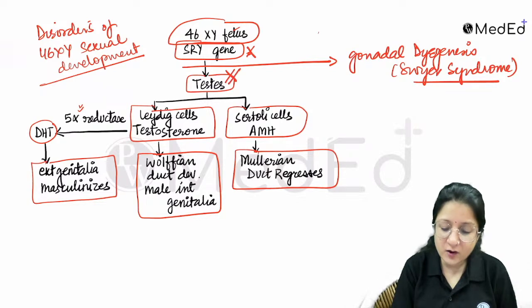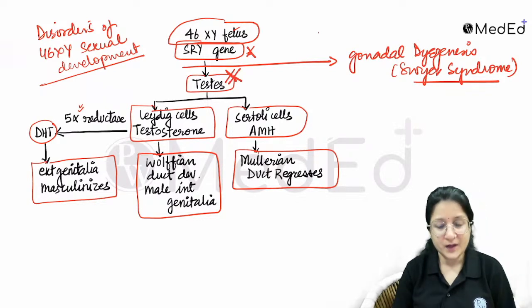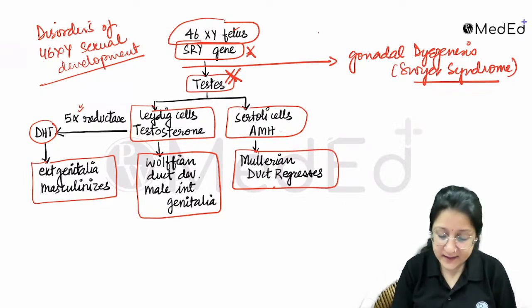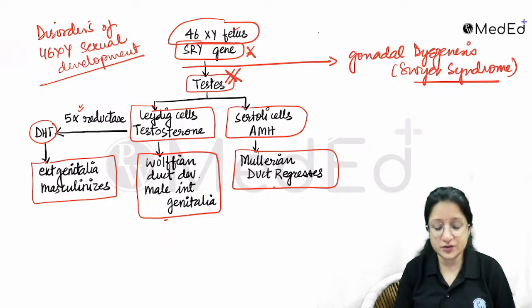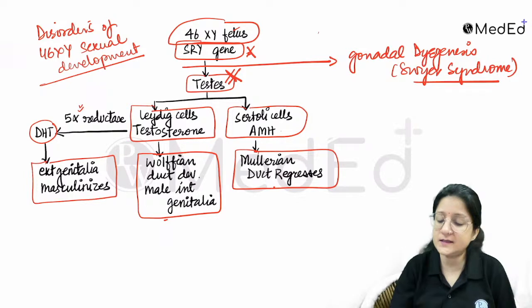The gonads did not develop into testes. There is no AMH from Sertoli cells, so the Mullerian duct doesn't regress. Leydig cells don't secrete testosterone, so the Wolffian duct doesn't develop. So basically, what happens is a female phenotype, with female internal and external genitalia.